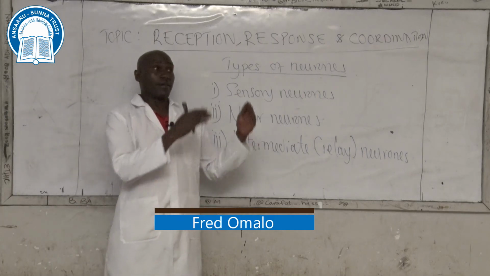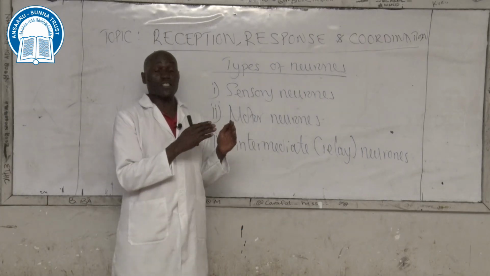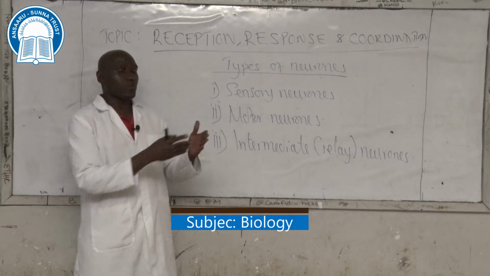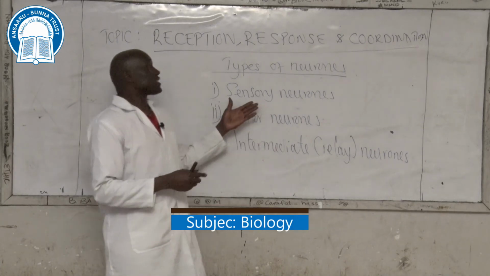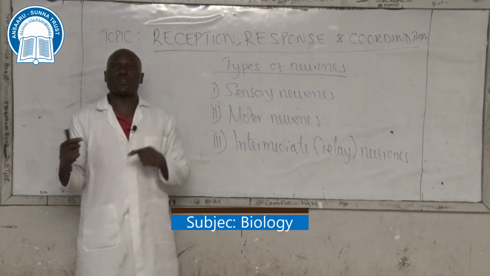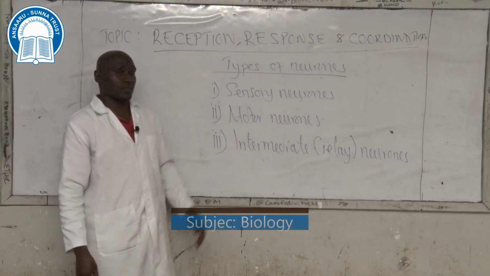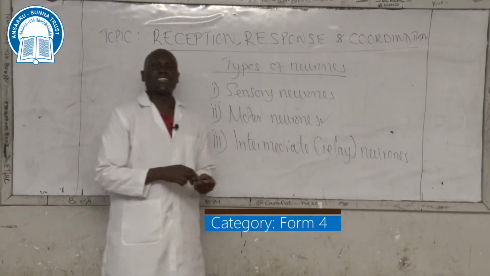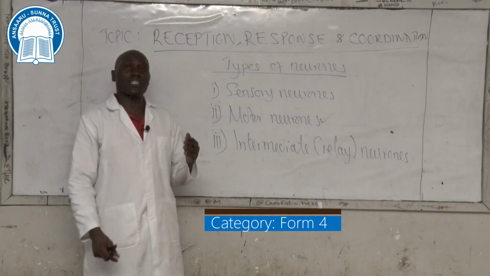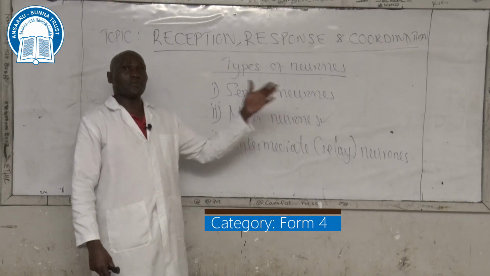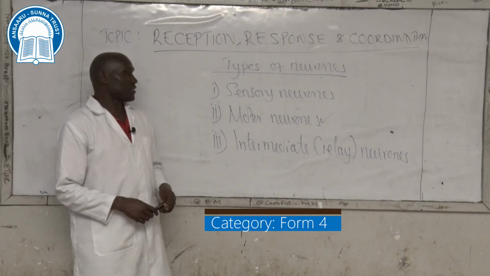Sensory neurons are connected to sensory organs, so they receive or perceive nerve impulses. They'll be found on the skin, within the eyes. Once they perceive or receive the nerve impulse, they'll take it to the central nervous system for integration. Motor neurons transmit integrated or interpreted nerve impulses from the central nervous system to effectors.